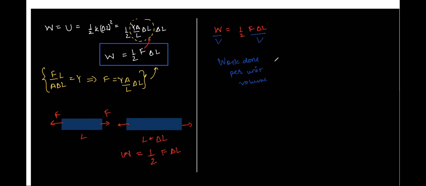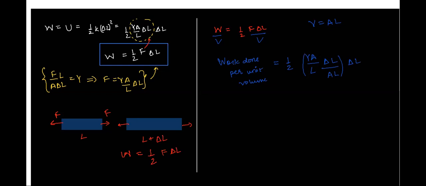Given as half into F. F can be written as YA by L into delta L, whole by volume. And we know that volume is cross section area into length, right? So instead of V, I can write A times L, and there is already a delta L here, correct?